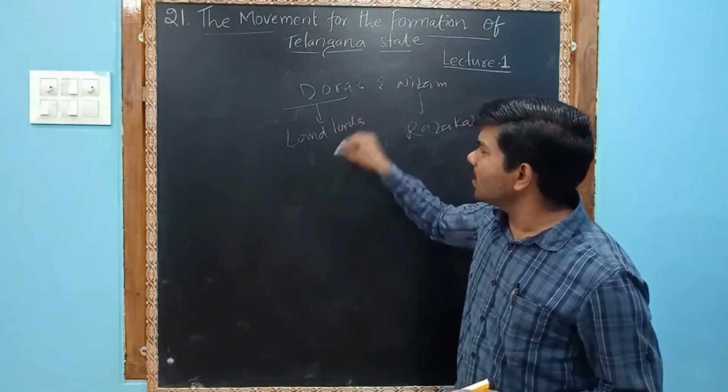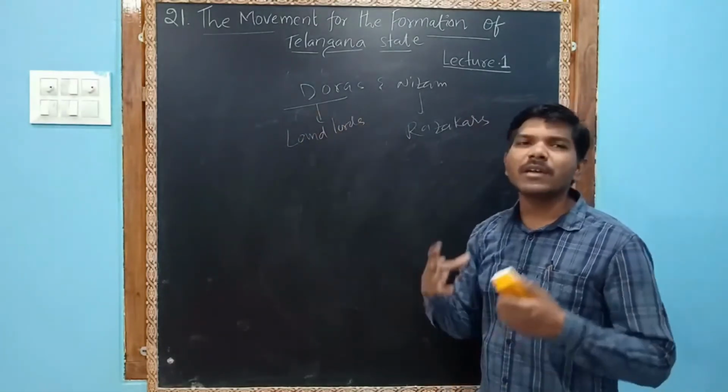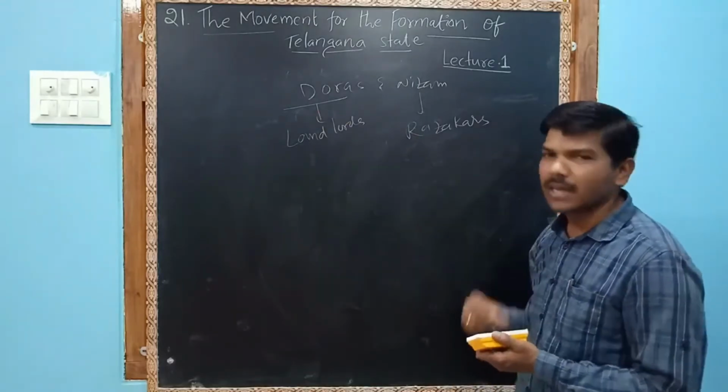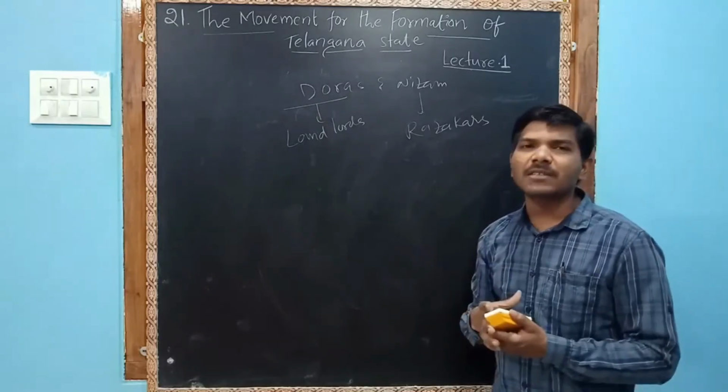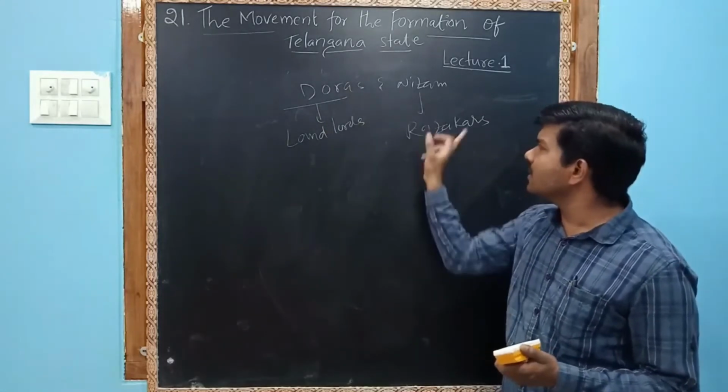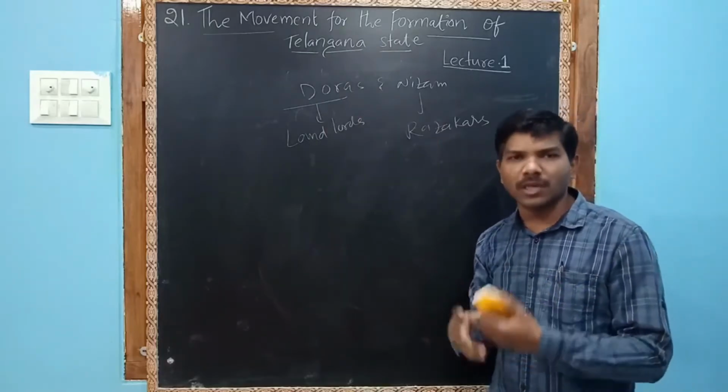Doras means landlords. These Doras had a lot of support. They were supported by the Nizam and his private army. If the Doras needed any support, the Nizam would send the army or the Razakars to protect them.